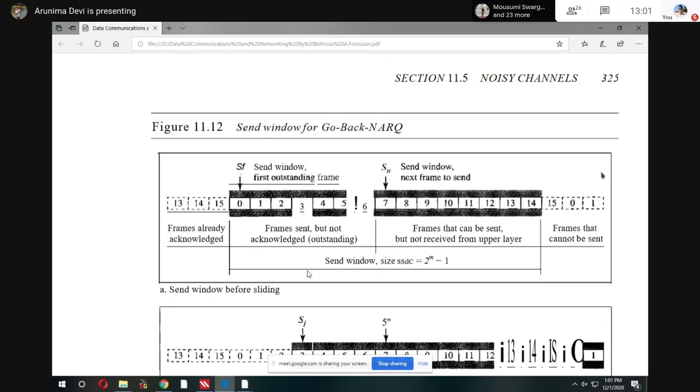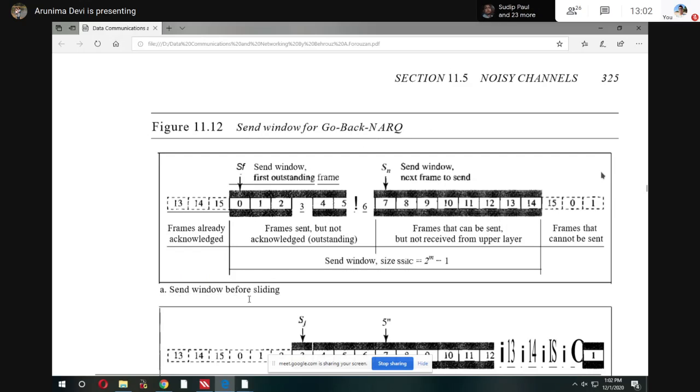So here, while we send the data frames, we become more familiar with the other data frames also. So here you can see in Go-Back-N ARQ. Today I am not discussing the whole part, just some of the terms that we are using in Go-Back-N ARQ. What are the terms you see?